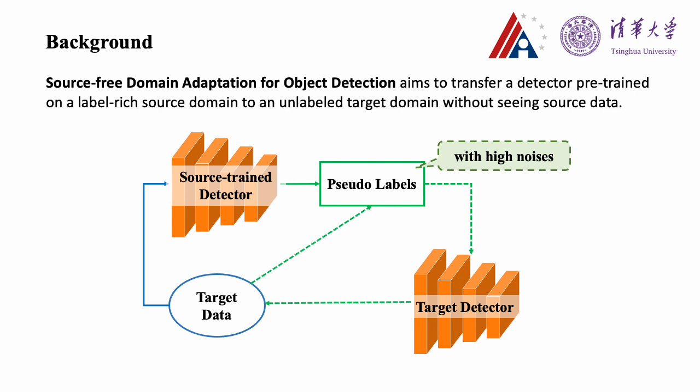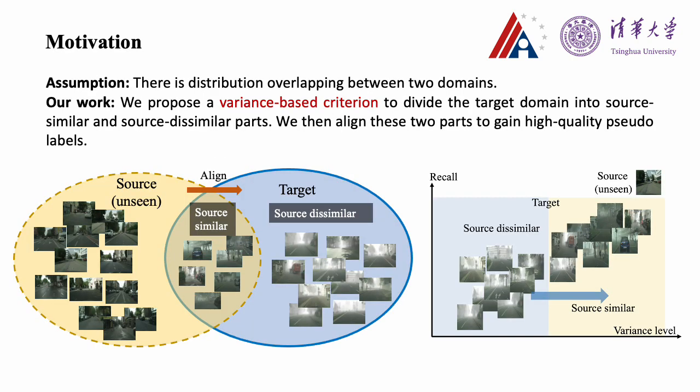A straightforward way is to use the source pre-trained detector to generate pseudo-labels for target domain optimization. However, the domain shift inevitably introduces high noise in the pseudo-labels, which deteriorates the detection performance. The source pre-trained knowledge is difficult to adapt to these samples, which are far dissimilar to the source data. While aligning source and target domains is widely used to improve the quality of pseudo-labels, the lack of source data poses a new challenge for domain alignment.